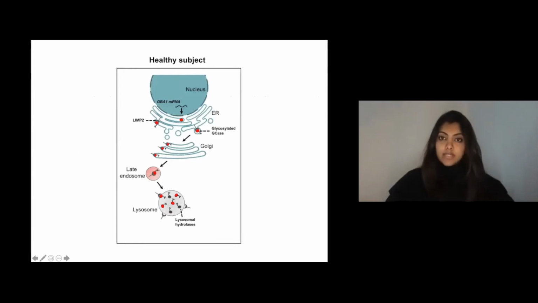So over to the results. This is how the GBA pathway looks in a healthy subject control. So the newly synthesized GBA protein gets post-translationally modified in the ER and the Golgi, after which it is trafficked to the final destination, which is the lysosome, which is where it helps in the metabolism of specific lipids. So the GBA that is post-translationally modified in the ER forms a complex with another protein called LIMP2. LIMP2 is a specific trafficking protein, and the complex of GBA and LIMP2 together moves from the ER to Golgi and then finally to the lysosome, which is its final destination.